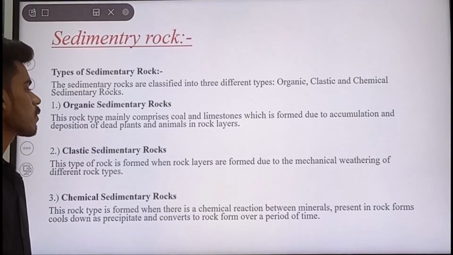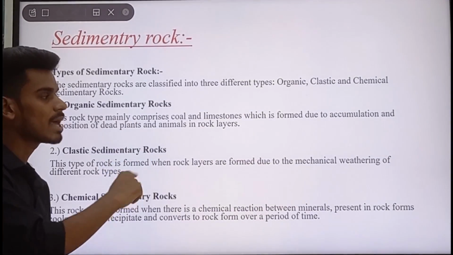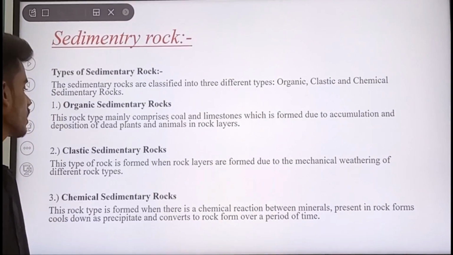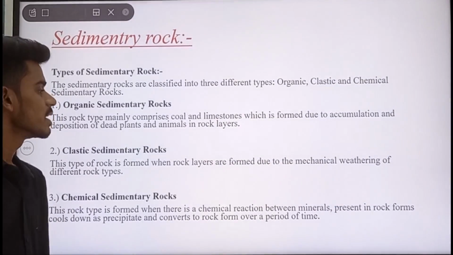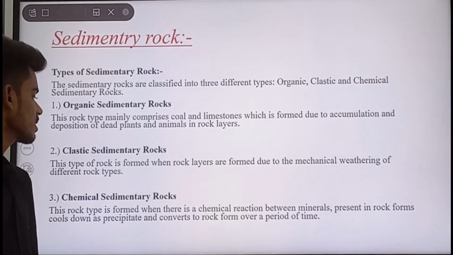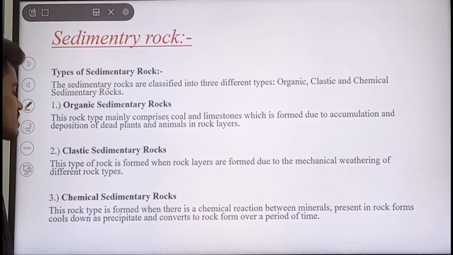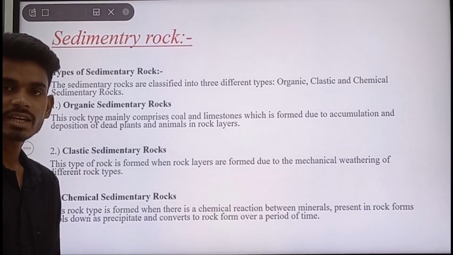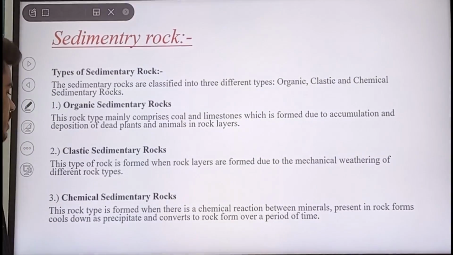Now I'll tell about the organic sedimentary rocks. These rocks mainly comprise coal and limestone, which are formed by the accumulation or deposition of dead plants and animals in rock layers. And the second is clastic sedimentary rock. This type of rock is formed when rock layers are formed due to the mechanical weathering of different types of rocks.